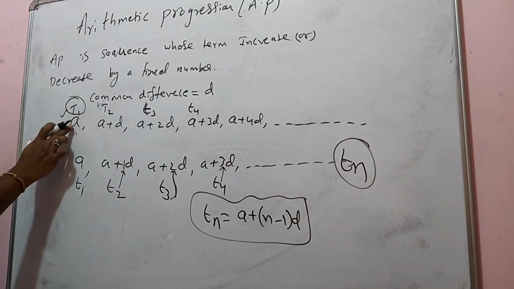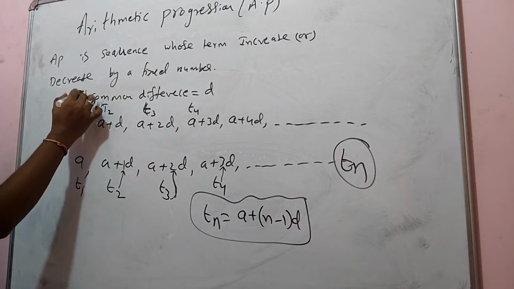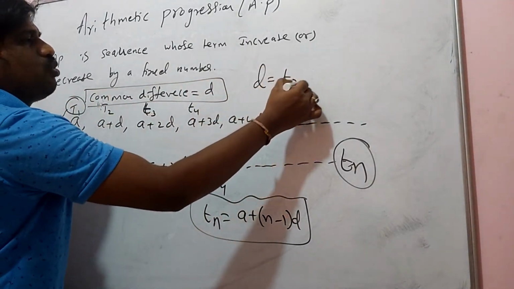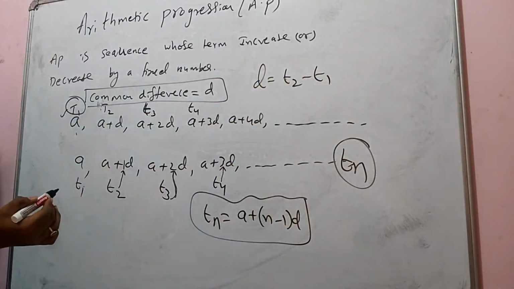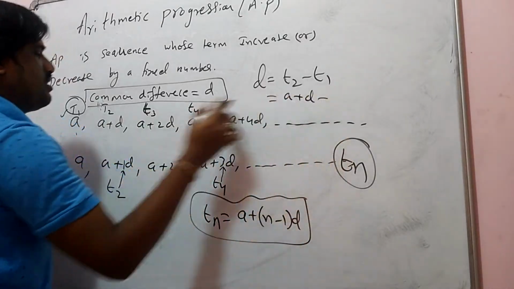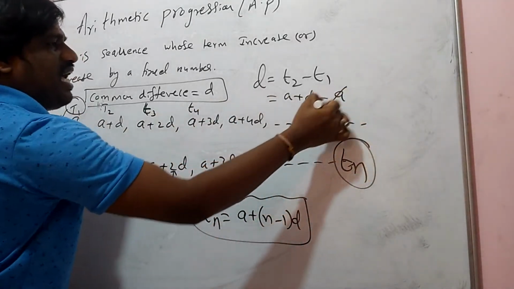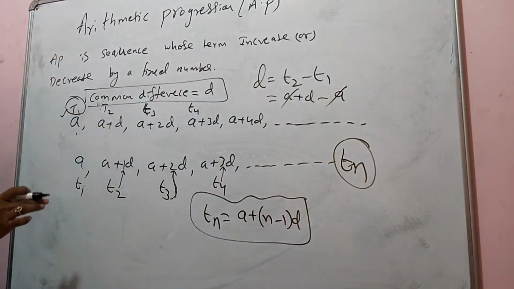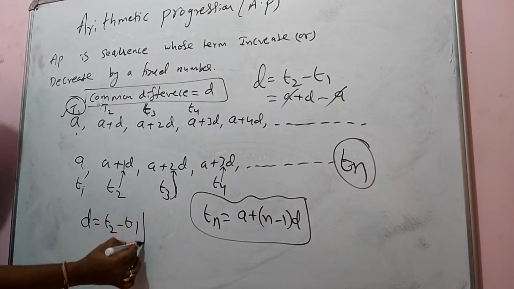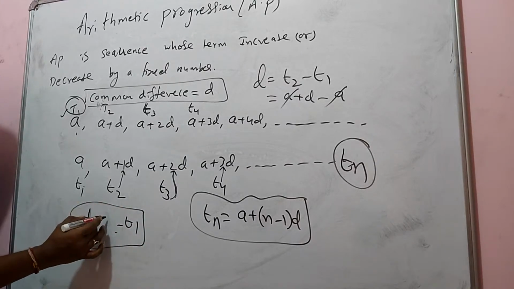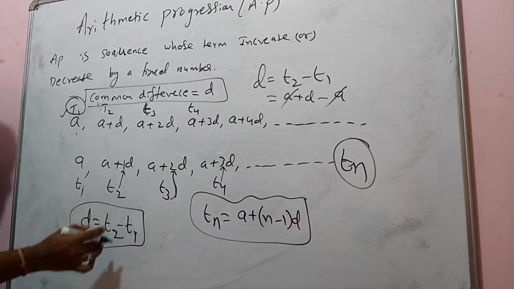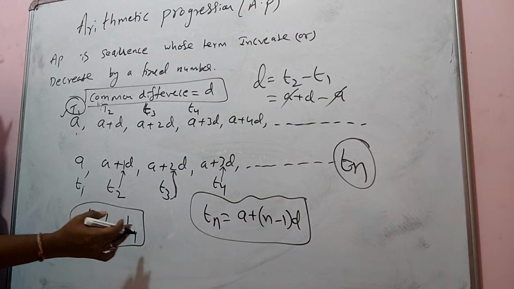So the terms are A, A plus D, A plus 2D, and D is called the common difference. D is nothing but T2 minus T1. T2 is A plus D minus T1, which is A, so A cancels and you get D. So the common difference is always calculated as the second term minus the first term.